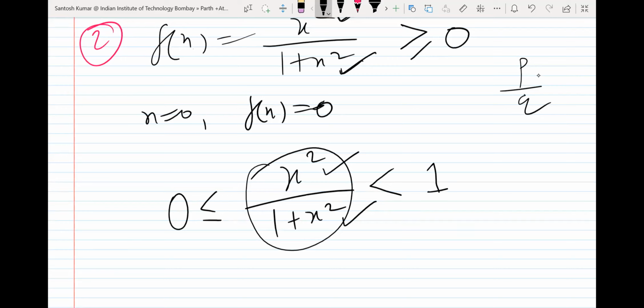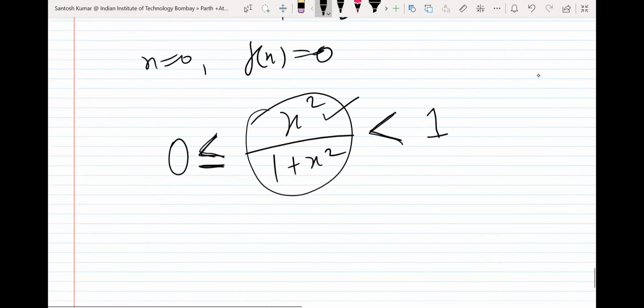Can we get 1 at any point of time? Meaning, is there any x at which we will get function value 1? No, sir. Because 1 can be obtained only when p and q are equal. But here p and q can never be equal, because one is x square and the other is 1 plus x square. So you cannot put equality here, this will be wrong. For 0 you can take equality, because at x equal to 0 you get 0. So the minimum value is 0 and the maximum will be less than 1.